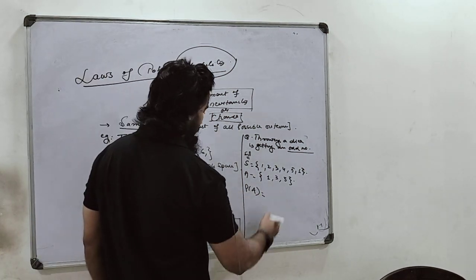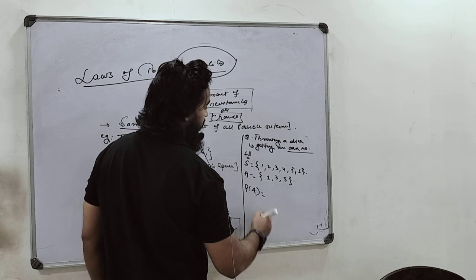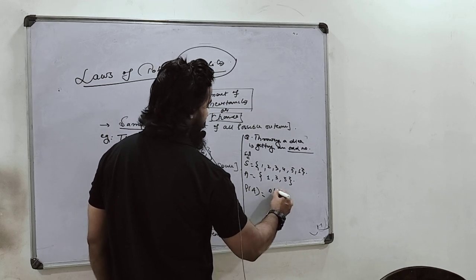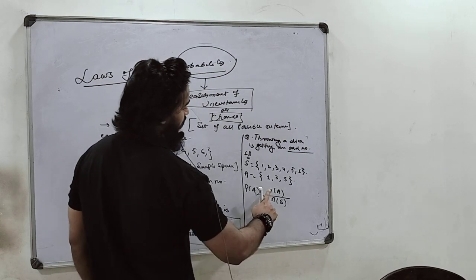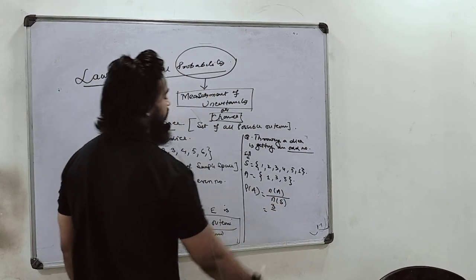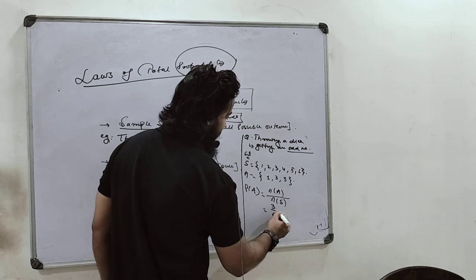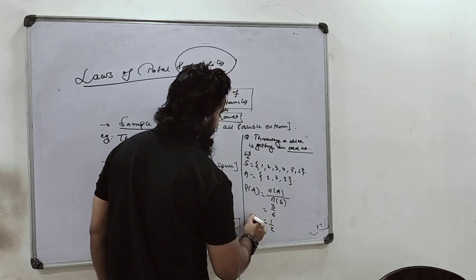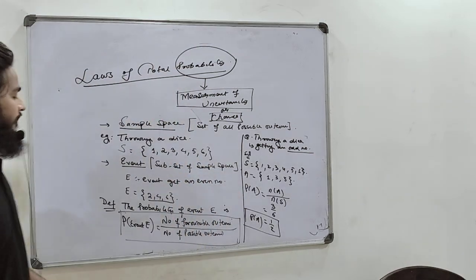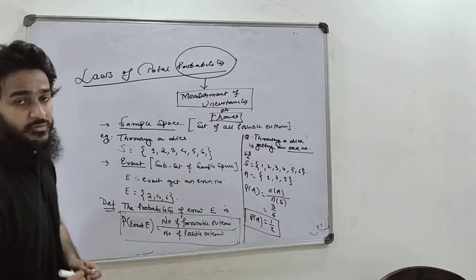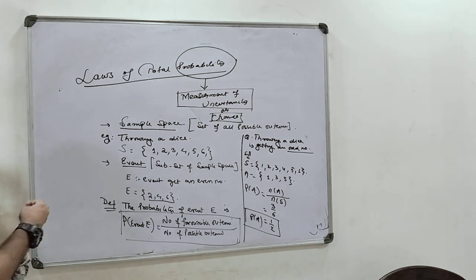So now tell me what is the number of elements in set A and the number of elements in set S. The number of elements in set A is 3 and the number of elements in set S is 6. So its probability will be 1 by 2. I hope the definition of the probability is clear. Okay, so now we move to the next step.